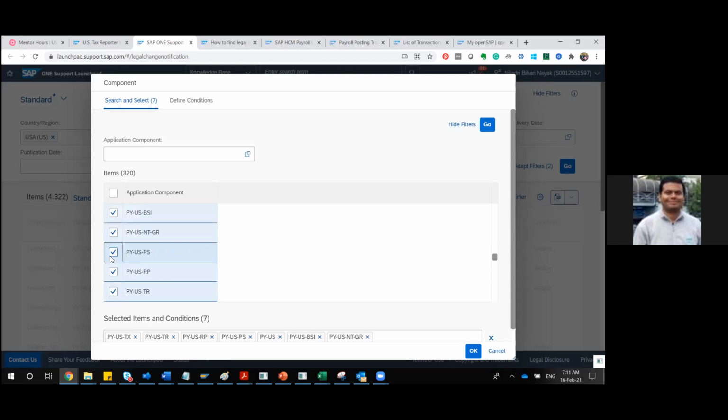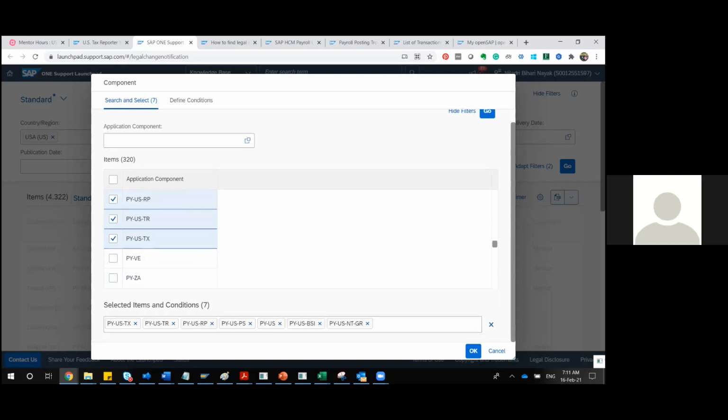I've selected 7 components at present. Okay, so then I will select. After you have selected all those 7 items and conditions, click OK.